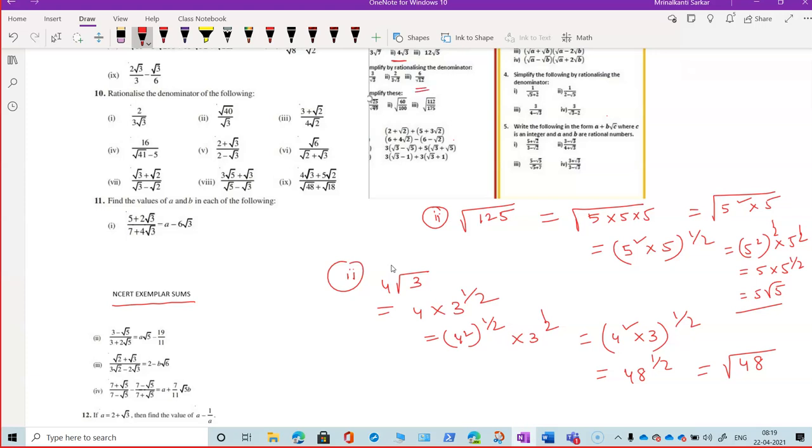I'll tell you to do this one, 6 by root 12. Just practice on your own and then do this one, root 112 by 175. Simplification, just simplification. These are very common sums. 6 by root 12.